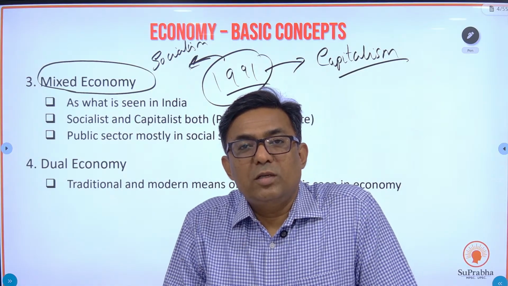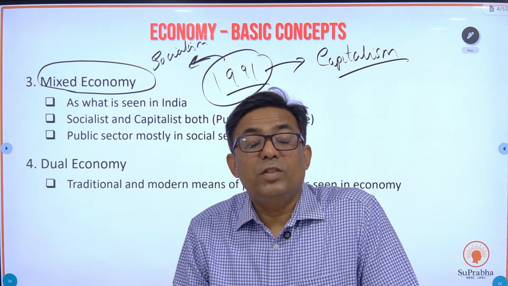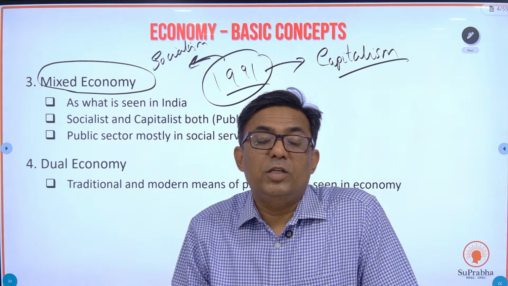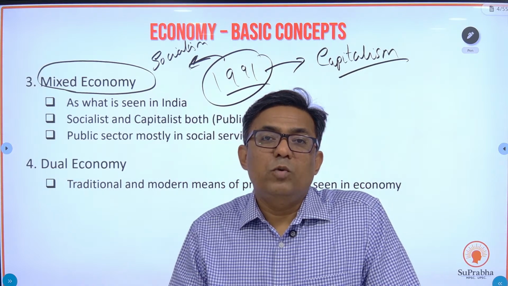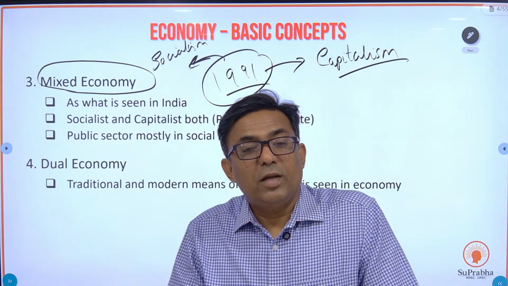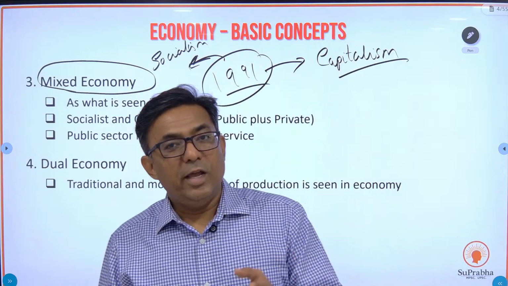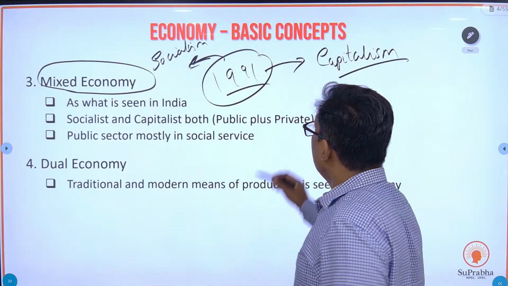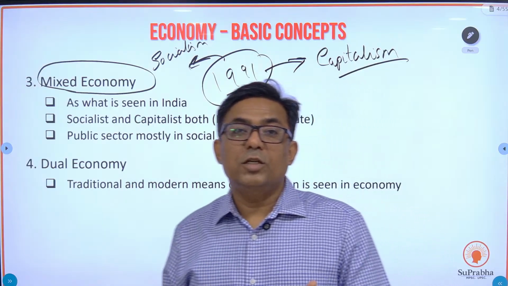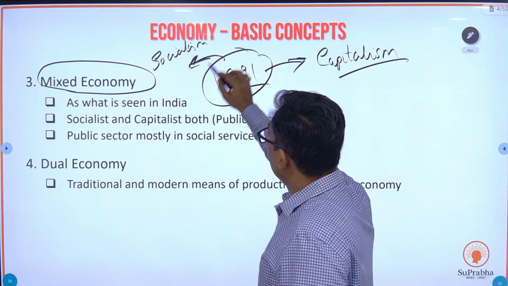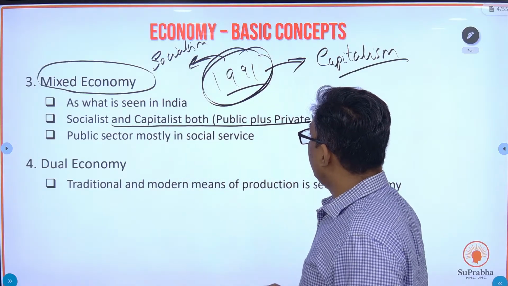Even if you look at road transport, you have the government buses, but along with that, you have many private players which are following the same route as the government buses. Telephone, yes, you do have BSNL, MTNL, but apart from that, most of the subscription is taken by Reliance, VI, Airtel. So today we are seeing more of capitalists. Today, more and more private players are coming forward and they are churning the economy. What happened in 1991? We will do that later. So mixed economy, socialist and capitalist, public and private both coexist.